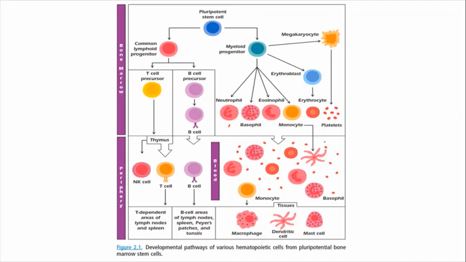Why did the cells get the name neutrophils? At the time of staining, these neutrophil cells take up both basic dye and acidic dye. So finally, the cells accept both types of dyes, so it's called neutrophils. Compared with that, basophil cells only take up the basic dyes.